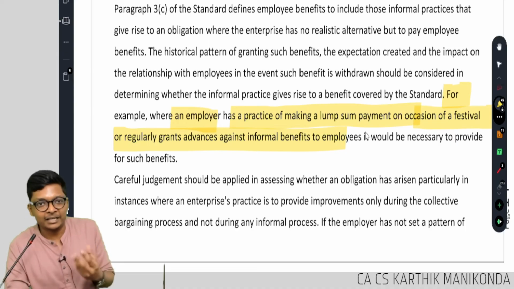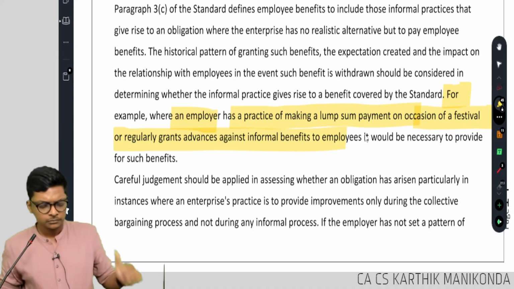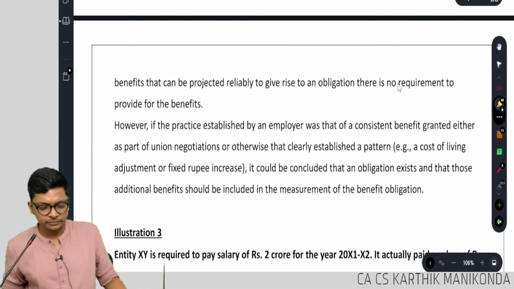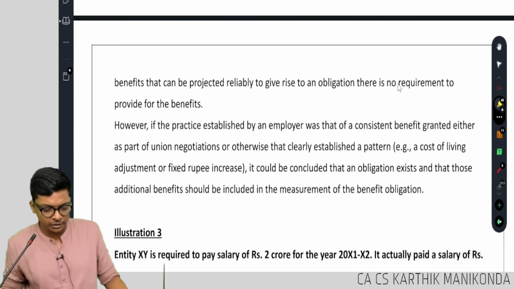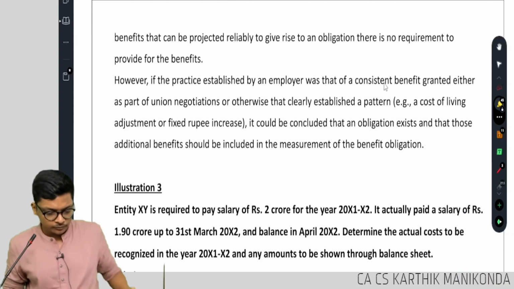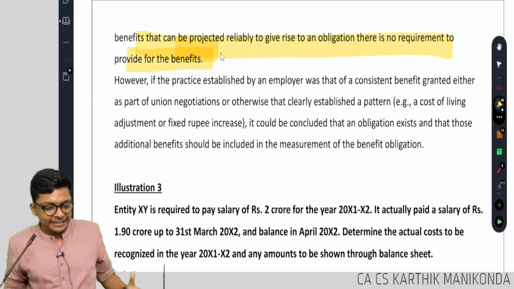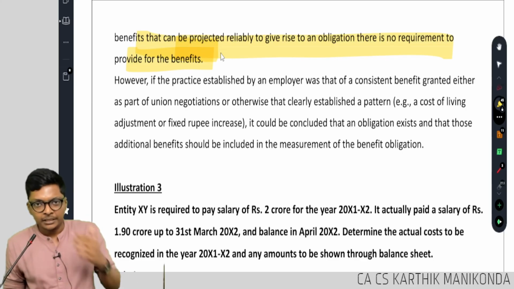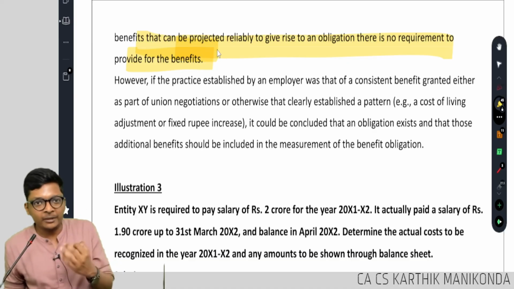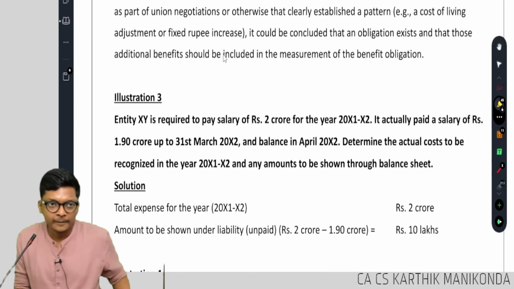Every year when Diwali comes, he is expecting bonus. These are also covered. Are you following, guys? Okay. Fine. Okay. Here they are mainly trying to say such a benefit could be employees expecting those kind of benefits. Even though agreement is not there, even though it's informal, we will cover it.